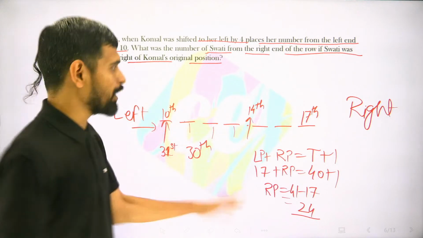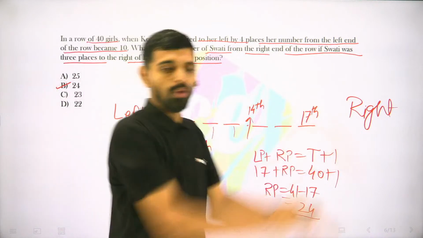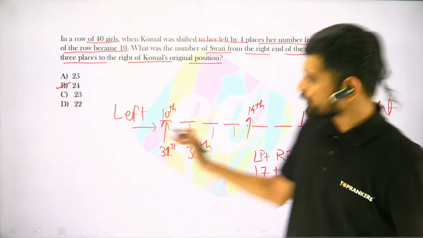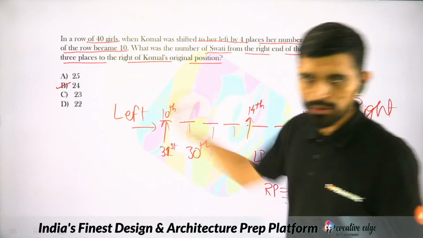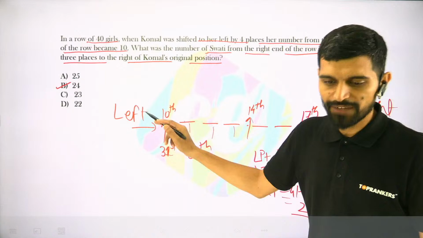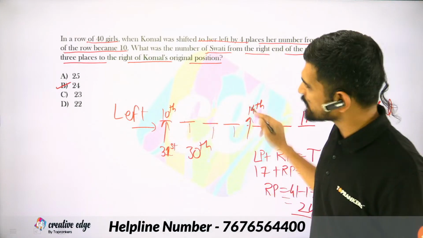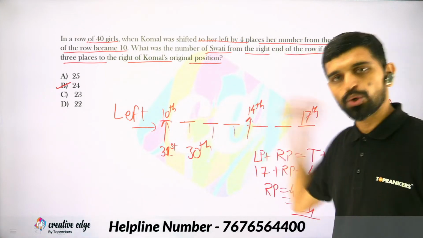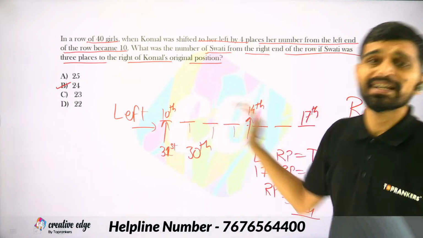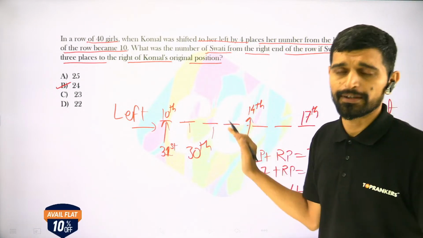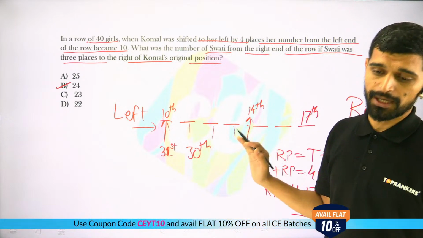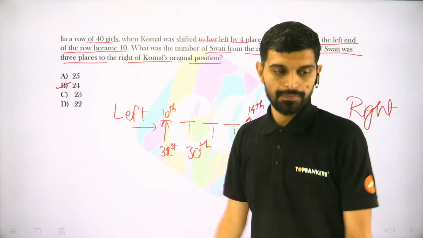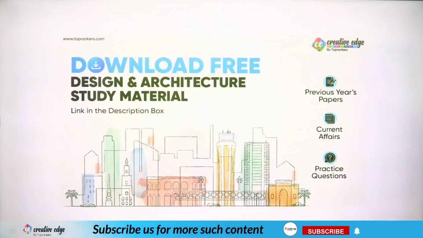In general, what happens? We go with the flow. What is given? From here, the position is to the left of here, so we counted left 2 times. We just go with Swati's case. We go to the left. We don't go to the right, but we go to the left, and that is an error. So that should not happen. Please keep in mind. Fine. Let's look at the next one.